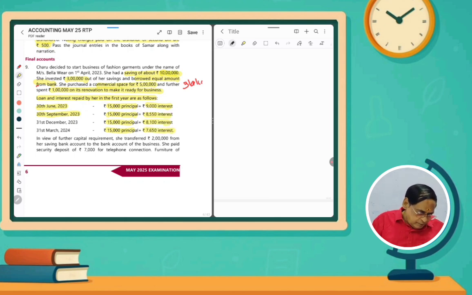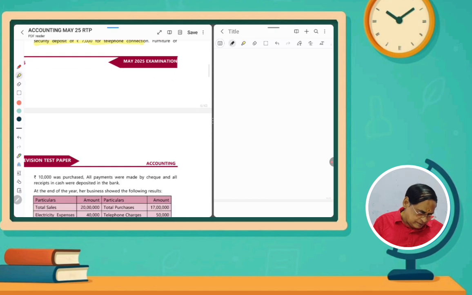And along with the principal, she is also paying interest. In view of further capital requirements, she transferred 2 lakh rupees from her savings bank account. So additional capital, that is 2 lakhs. Formerly she had invested 3 lakhs, now 2 lakhs, so total 5 lakhs capital. She paid a security deposit of 7,000 for telephone connection. So it is an advance. So it will be on the asset side of the balance sheet.